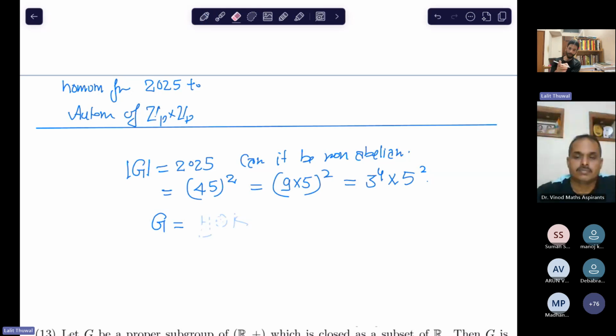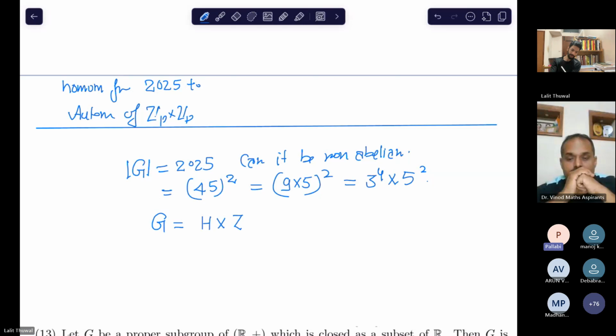Okay, Pallavi, you tell. I take H cross Z3 cross Z5 square. H is the Heisenberg group over Z3. Right. Okay, so Z25. Right. You just take the Heisenberg group.